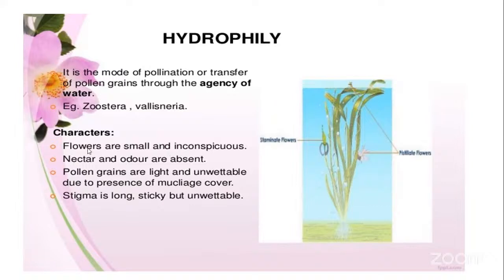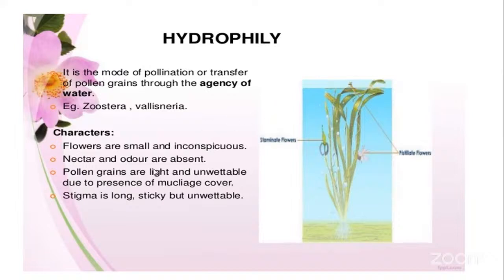The first point is that the flowers are very small and inconspicuous. If they are very small, the flowers will not be reached by other external agents. Nectar and odor are absent, so they can't attract external biological agents.